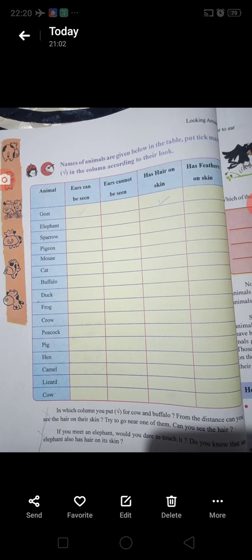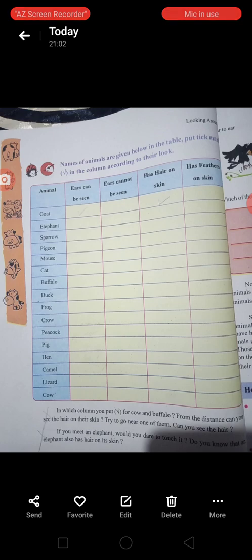There are many different types of animals. They can be divided into several groups on the basis of their habitat and food habits. Habitat. What is habitat? Natural surroundings where the animals live. Habitat means natural surroundings where the animals live.